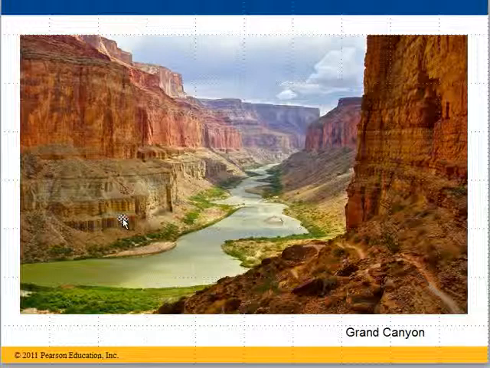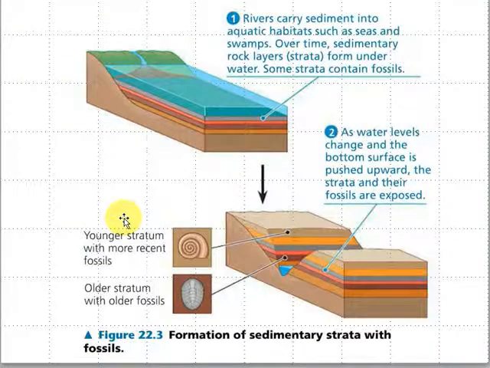In the textbook it shows a good diagram right here, the formation of sedimentary strata with fossils. So it says, number one, rivers carry sediment into aquatic habitats such as oceans and swamps, and over time that sediment builds up. So here we have a river flowing into, say, an ocean area, and the sediment that the river carries gets dumped into this ocean area, or it could be a large lake or swamp, and that sediment builds up in layers over time, forming what we call strata.